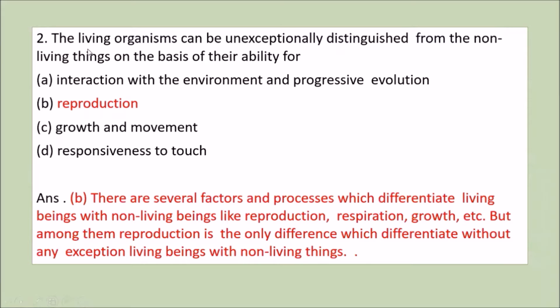Second question is, the living organisms can be unexceptionally distinguished from the non-living things on the basis of their ability for, the options are, first, interaction with the environment and progressive evolution. Second is reproduction. Third is growth and development. Fourth is responsiveness to touch.